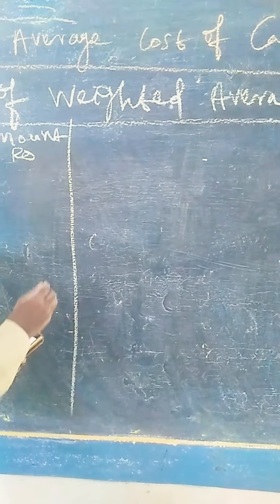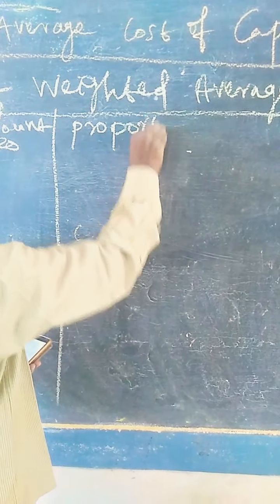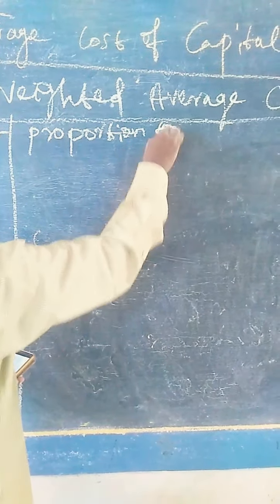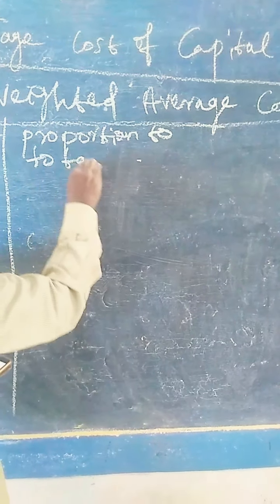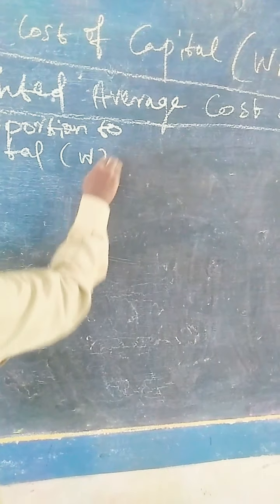Third column, proportion to total, which is symbolically represented as W, weights.